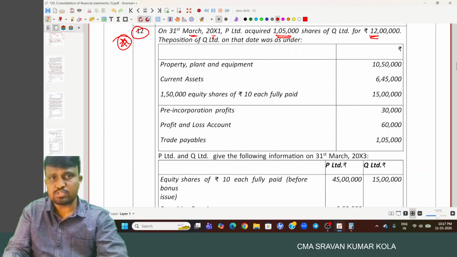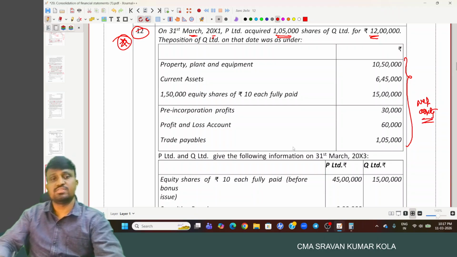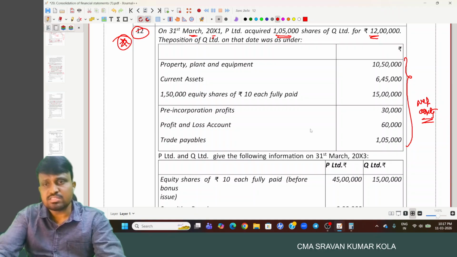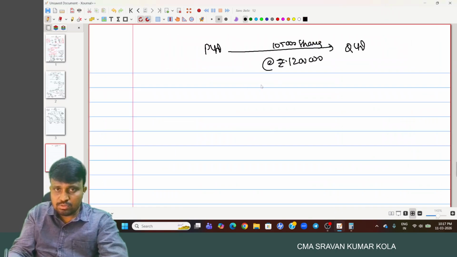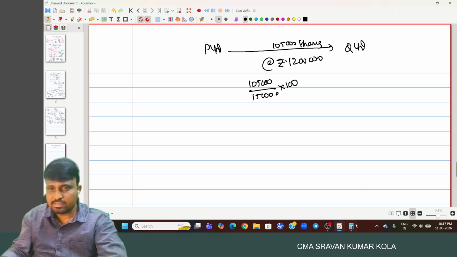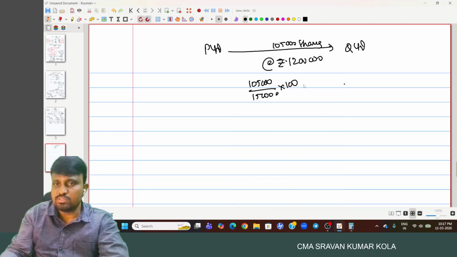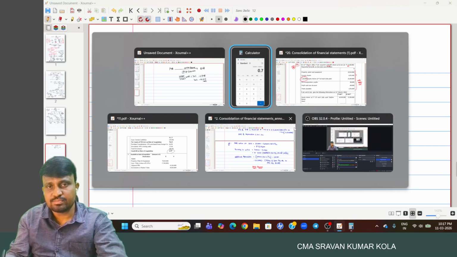And the position on that day, here net assets are provided, and some other data is provided. And total shares is how much? 1,50,000. So 1,05,000 by 1,50,000 into 100, how much? 70% belongs to P Limited, 30% is relating to minority interest.